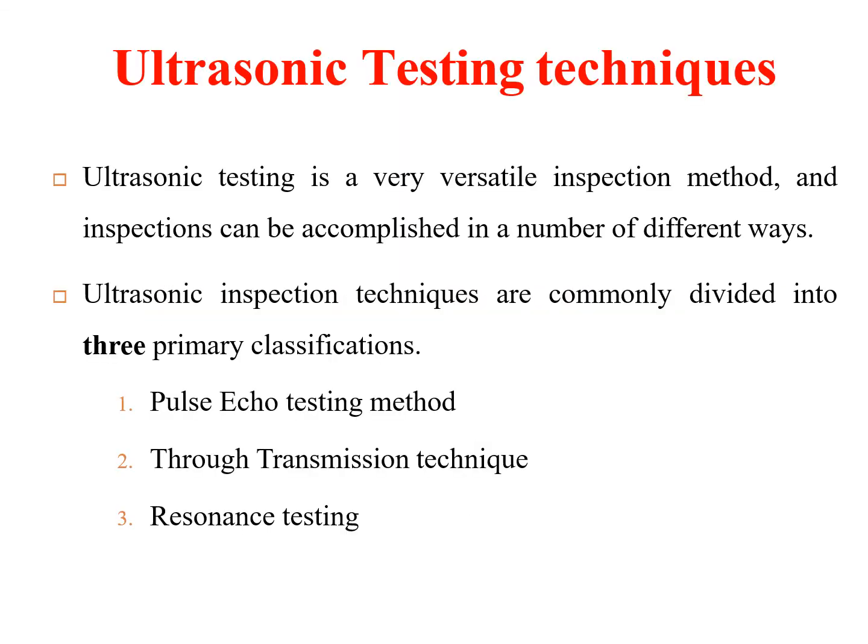Now we move on to the different ultrasonic testing methods. Ultrasonic testing is a versatile testing method that we've discussed before, and inspections can be accomplished on any type of material, and it can be done in different ways. Ultrasonic inspection techniques are mainly classified into three types: the pulse echo method, the through transmission technique, and the resonance testing method. First of all, we'll go through the pulse echo method.